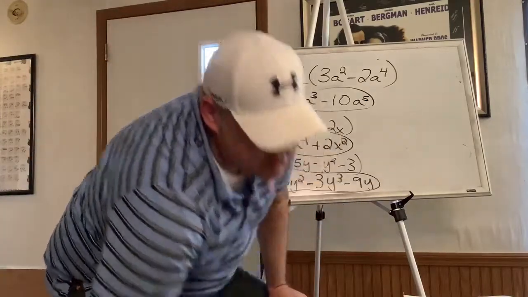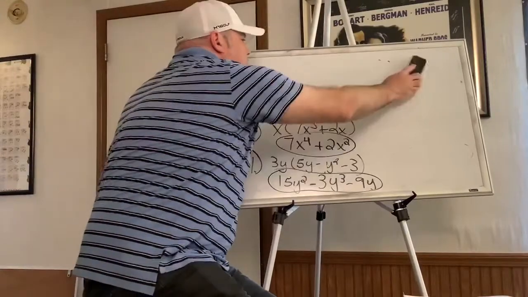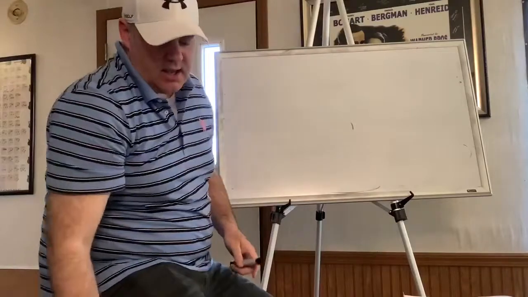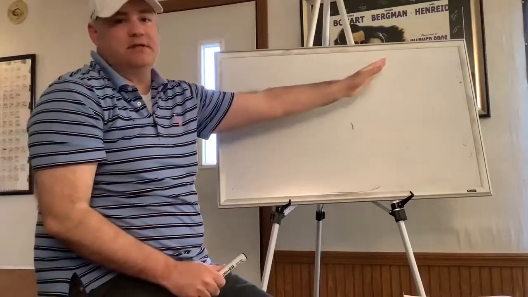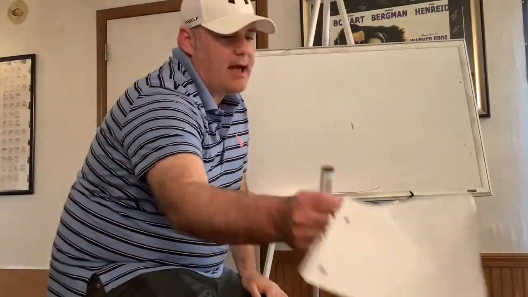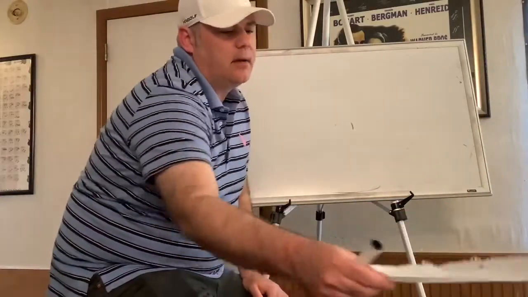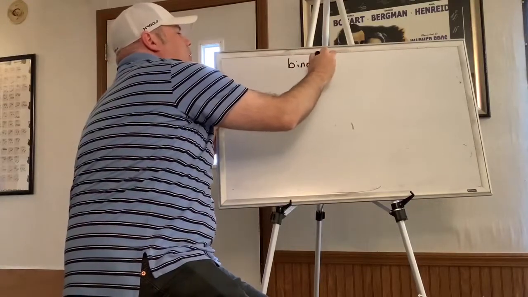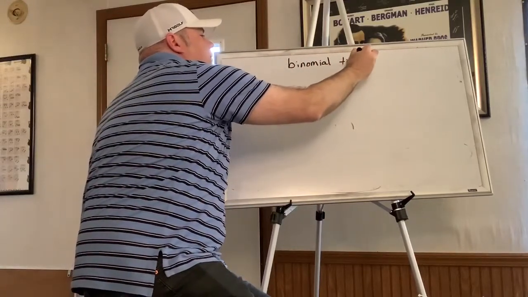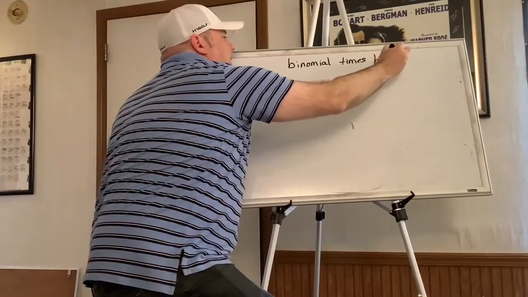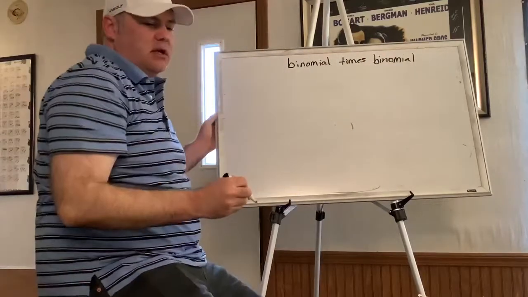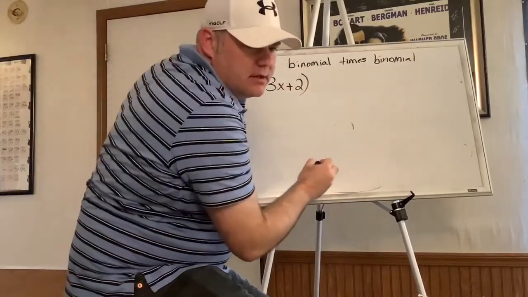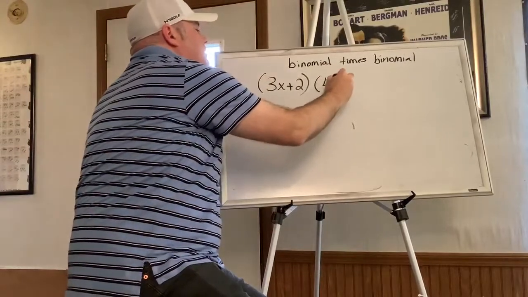The last thing I want to show you in this unit is, so far what I'm having you distribute is a single term times maybe even several terms. But what happens when we have a binomial times a binomial? Okay, I'm going to use that word binomial times another binomial. Okay, so that's going to look something like this. 3x plus 2, and I wrote down 4x squared minus 3. Okay, so here's an example.